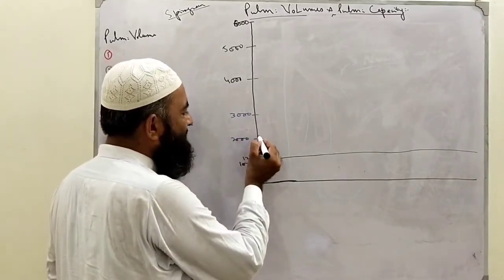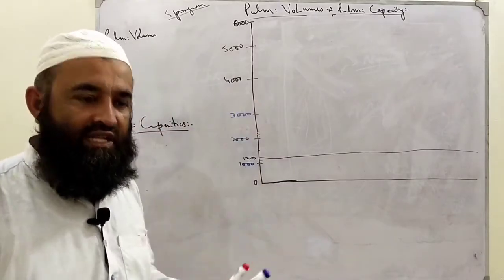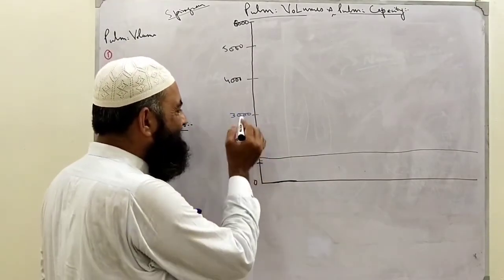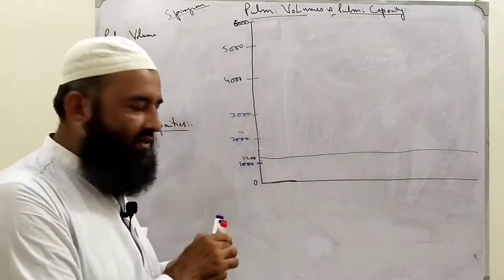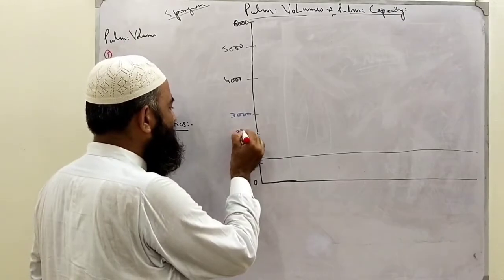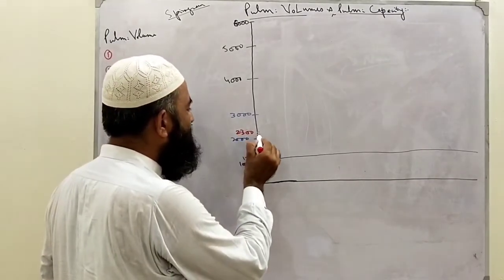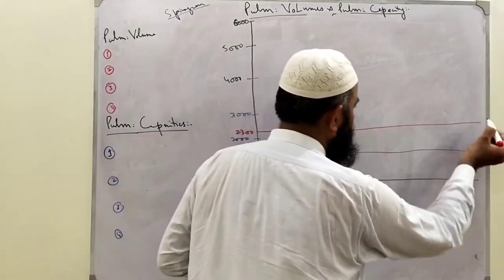Then draw second line. At the end of the lecture you will understand why we are drawing at these values. So then draw second line at the 2300. We'll make it red so that you easily see this. 2300. So 23 means 2000, 21, 22, 23. So I will draw a line here. 23.